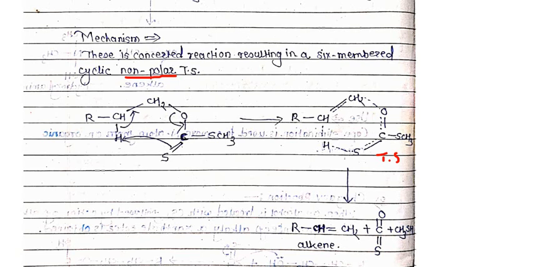So what happens here: the double bond between carbon and sulfur abstracts this hydrogen atom. The bond between that carbon and hydrogen, this carbon being the beta carbon atom, will break down, and the single bond between these two carbon atoms gets converted into a double bond. As you can see in the cyclic transition state, this bond gets converted into a double bond. The bond between carbon and oxygen will break down, and the alkene and the byproduct will be formed.